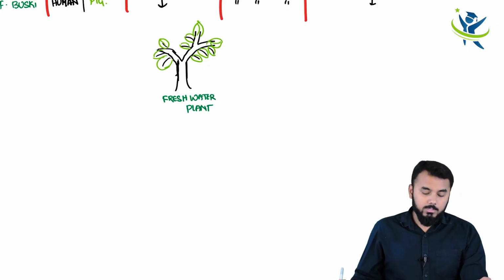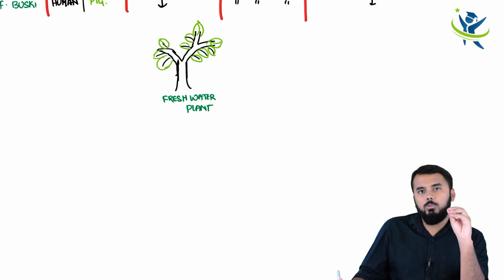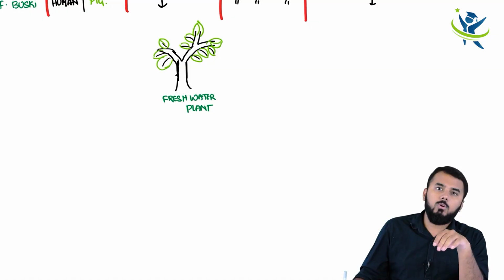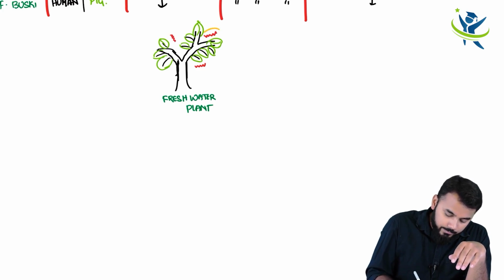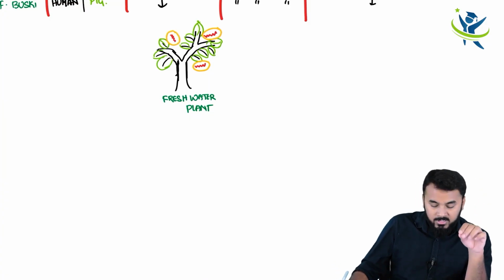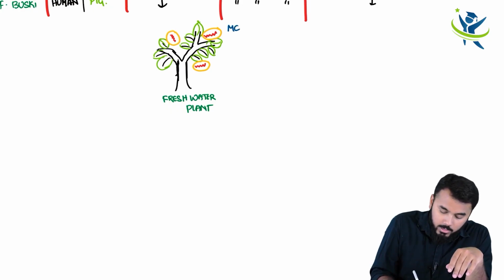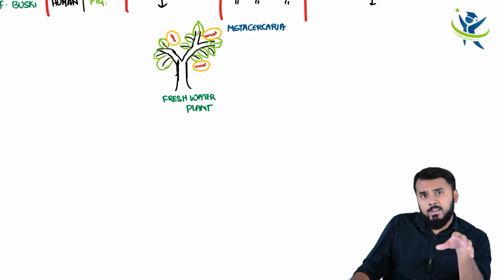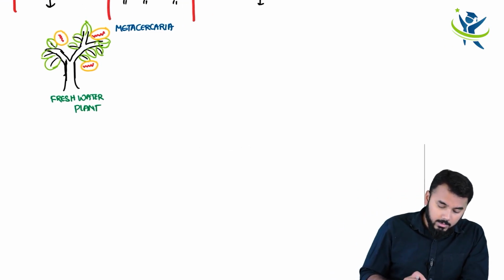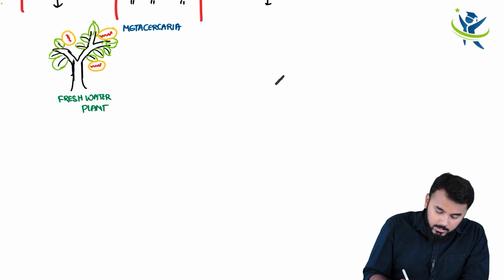Now sitting on this freshwater plant, you have an infective form that is called Metacercaria larva. I told you that would be the Metacercaria larva. This is the Metacercaria larva like this. Now this metacercarial larva will enter into the humans. Where is it going to enter, guys? This metacercarial larva will enter into the humans.